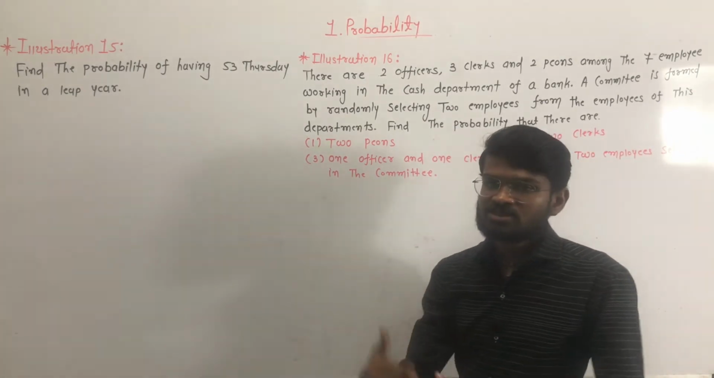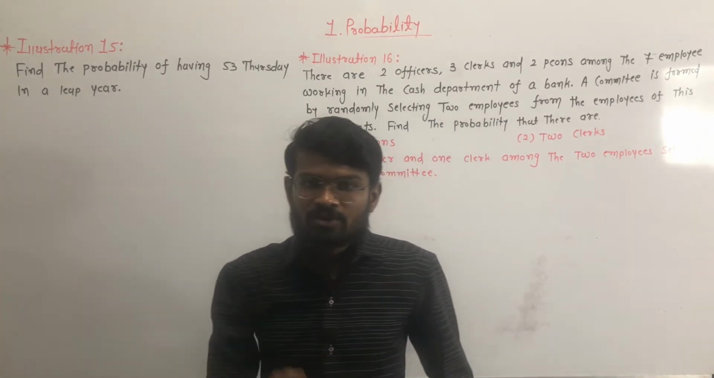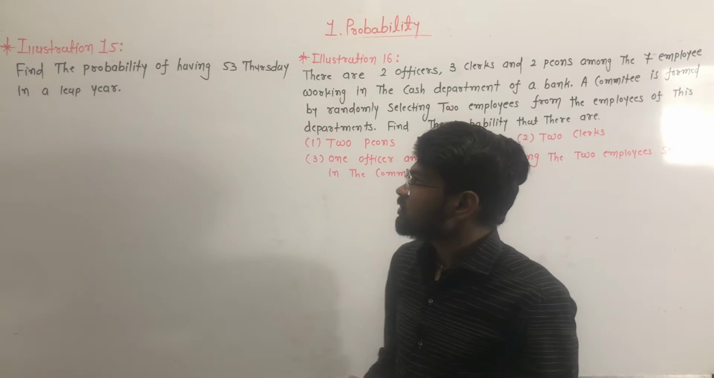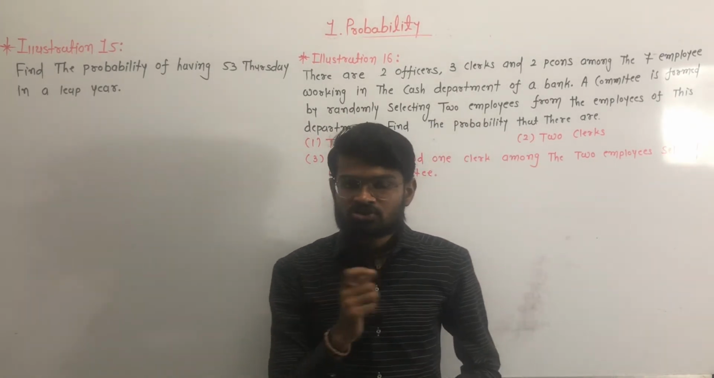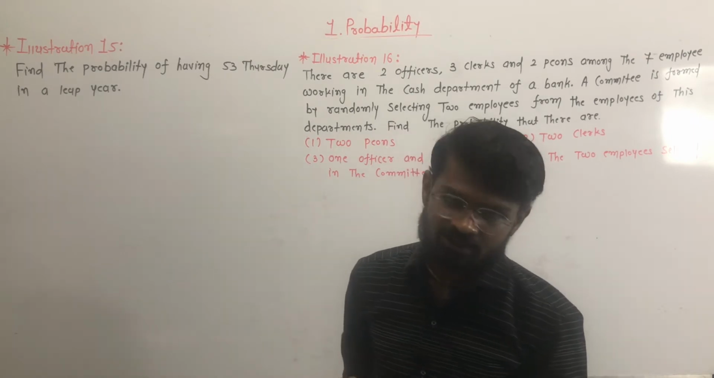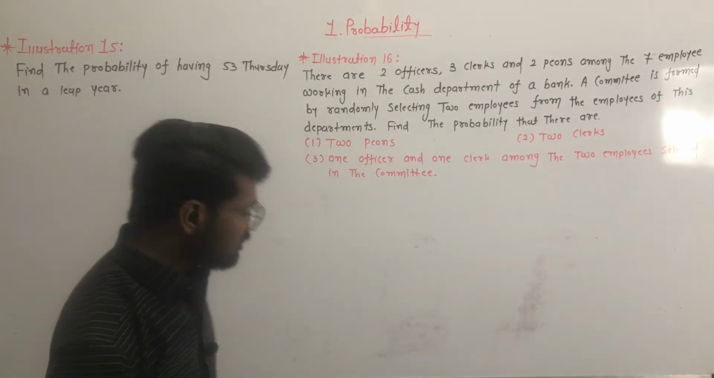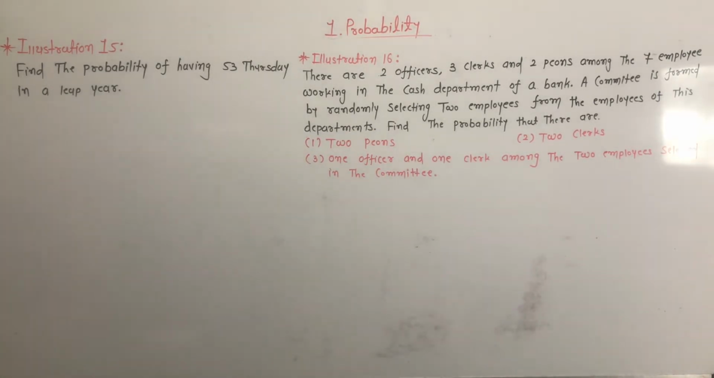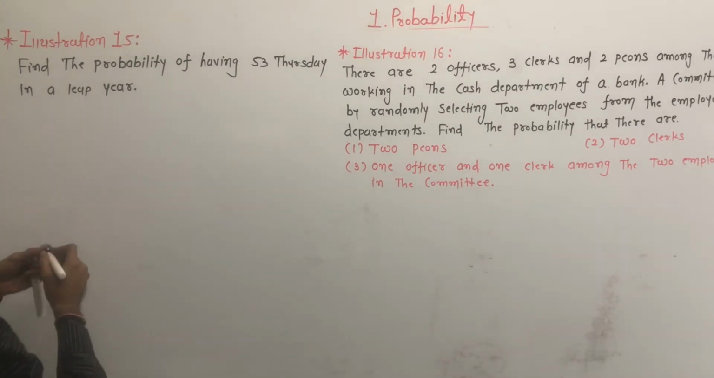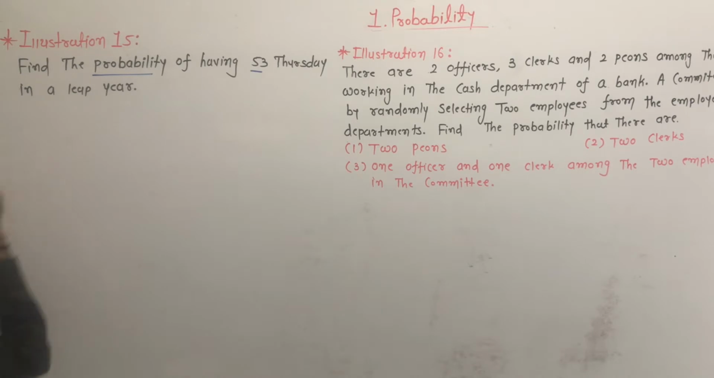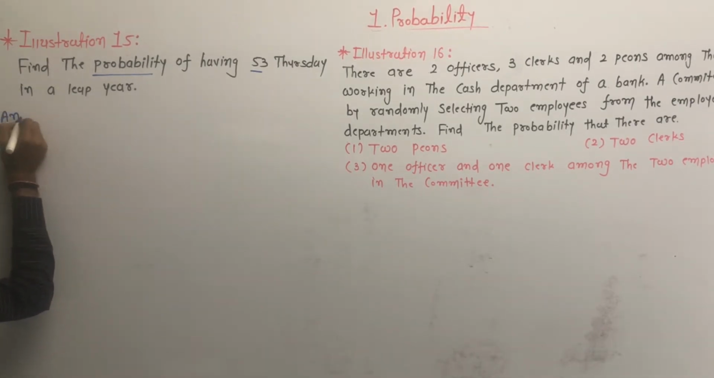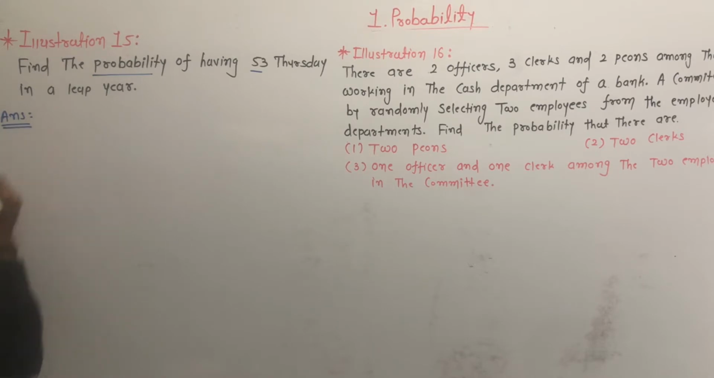In this chapter today we are going to solve illustrations number 15 to 18. First of all, illustration number 15 is: find the probability of having 53 Thursdays in a leap year.